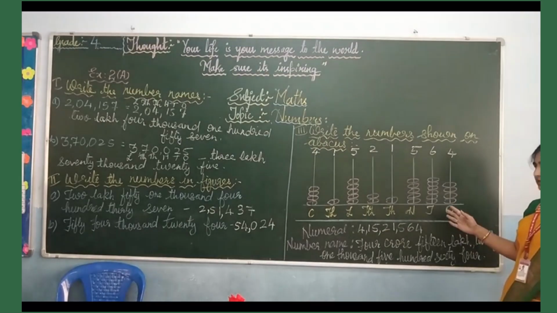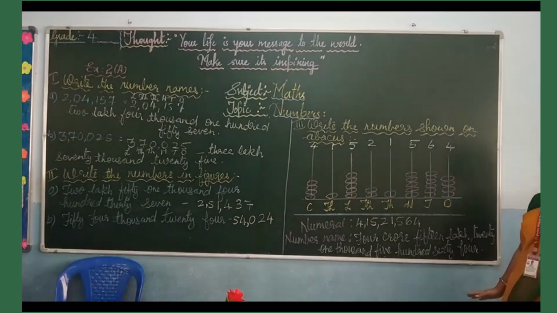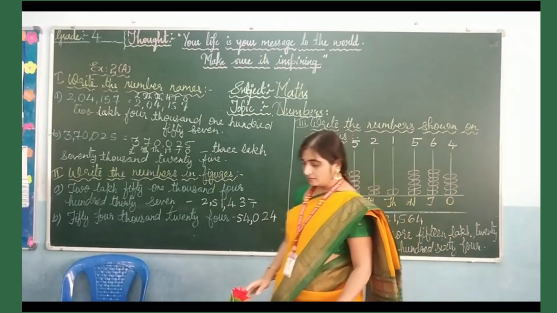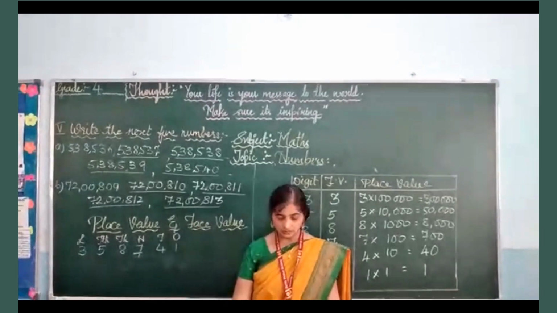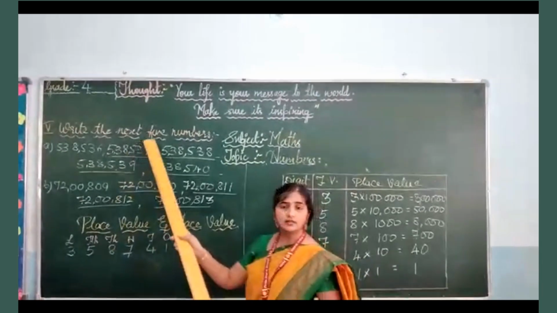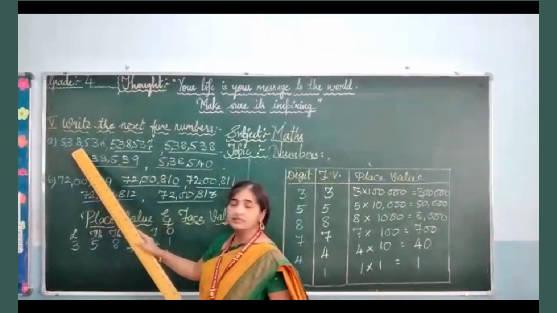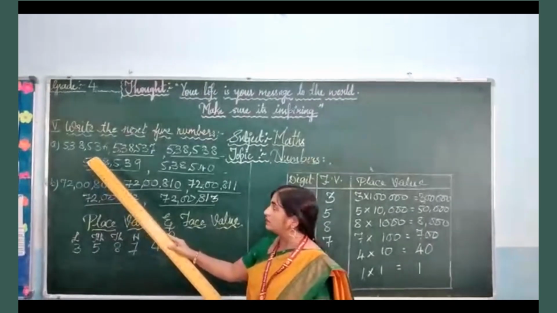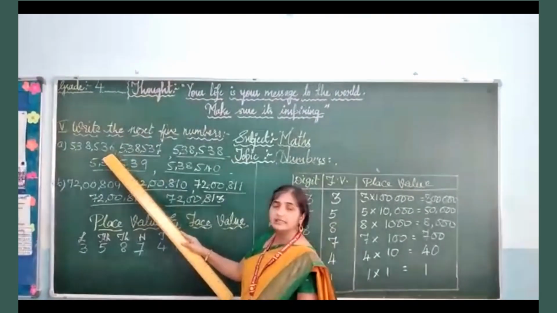So hope children you understood how to write the numbers on abacus and writing numeral and number names. Okay children, now let's go with the next one. Write the next 5 numbers. Here you have the number 5,38,536. So you have to change only the series of ones place.